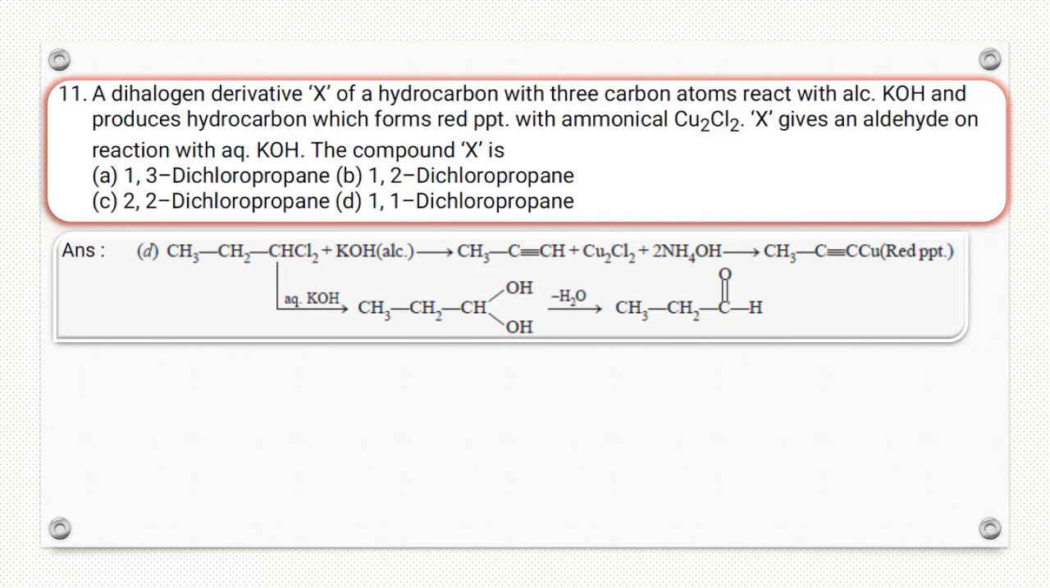So this is D. 1,1-dichloropropane reacts with alcoholic KOH. We get dehydrohalogenation. We get propyne, which reacts with cuprous chloride and ammonium hydroxide. We get a red precipitate. Again, X reacts with aqueous KOH. We get a gem diol, which is unstable and loses a water molecule to form an aldehyde. So option D is the correct answer.